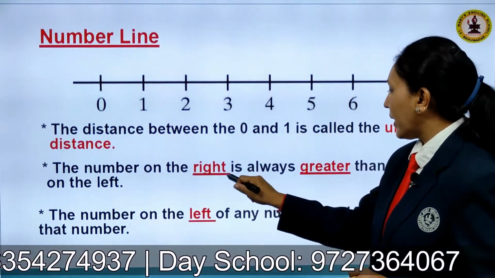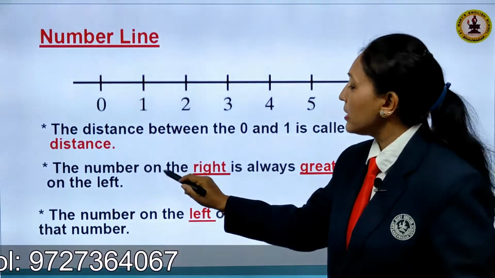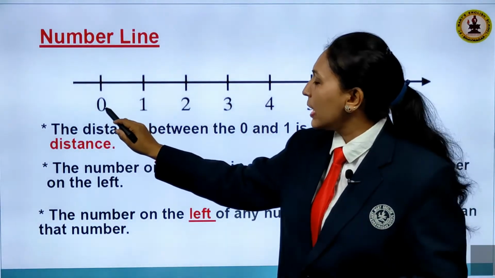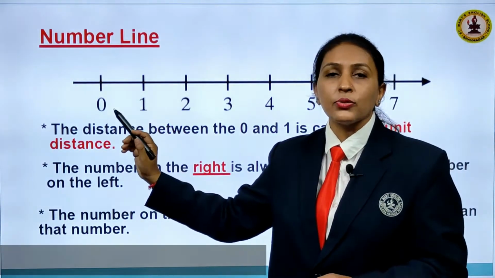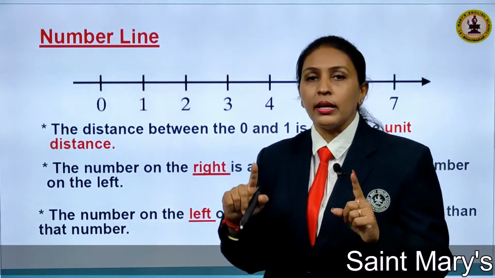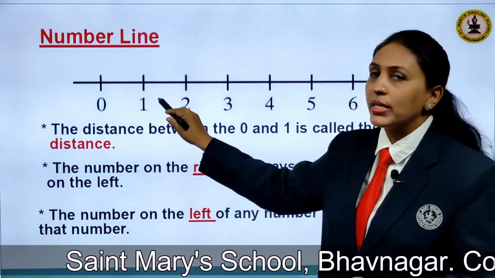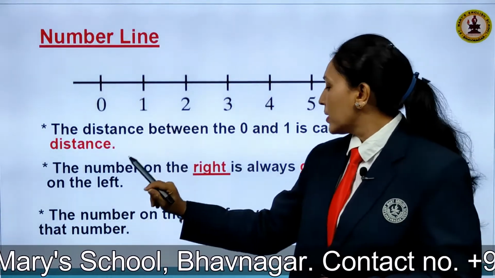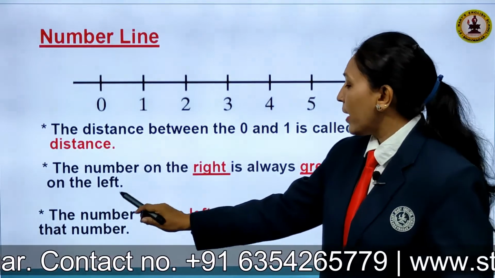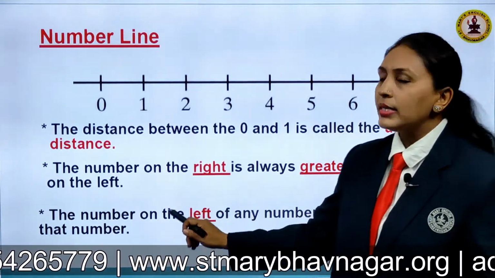The number on the right is always greater than the number on the left. Children, now this is the most important thing here. Suppose if I take for example 0 and 1, which number is to the left of the number line? That is 0. That means the number which is on the left of the number line is always smaller and the number to its right is always greater. So here the number on the right is always greater than the number on the left, whereas the number on the left of any number is always smaller than that number.